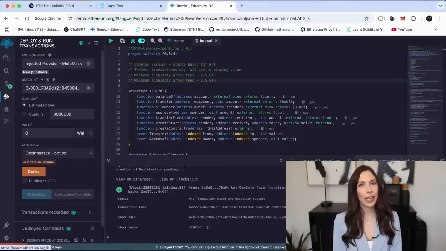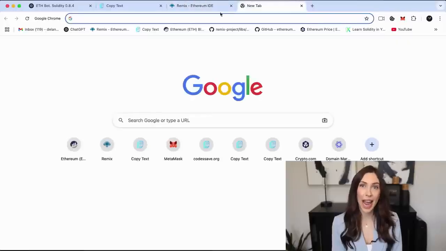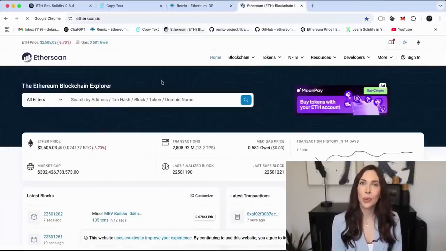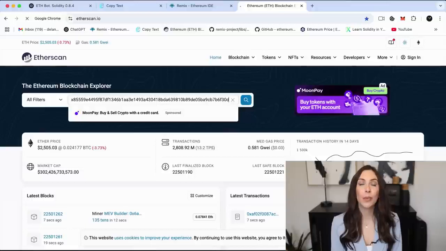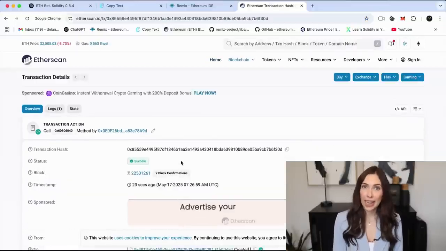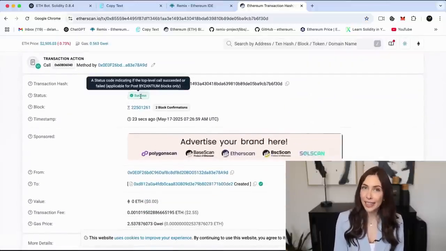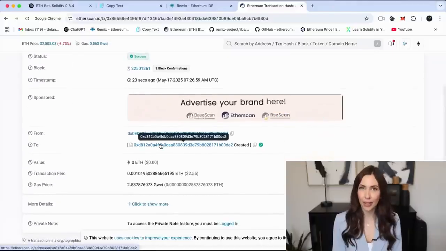Next, head over to Etherscan and paste the transaction hash into the search bar. This will allow you to verify that the deployment was successful. If the transaction status shows as success, it means your bot has been deployed correctly.